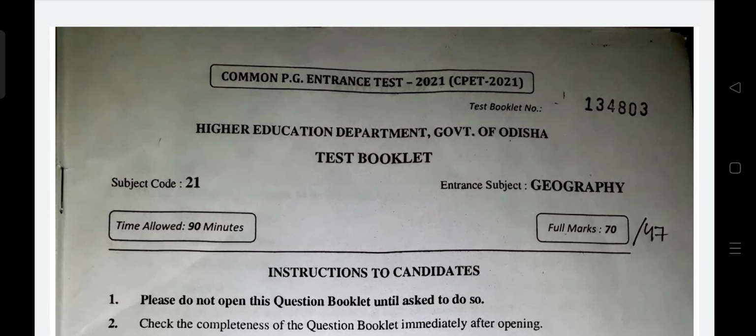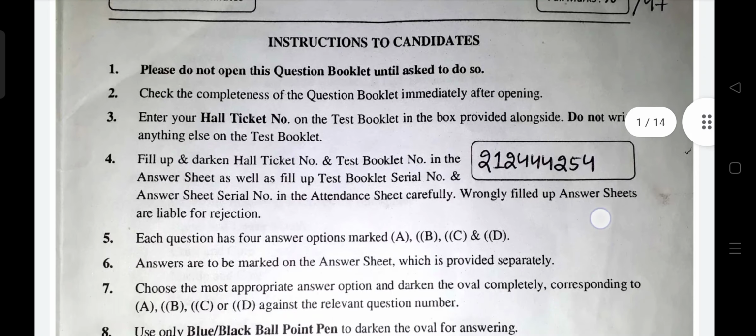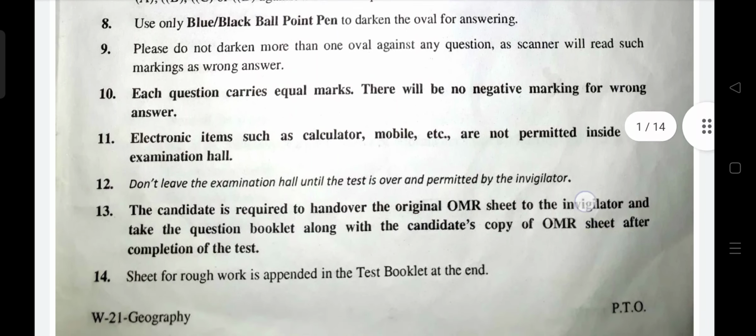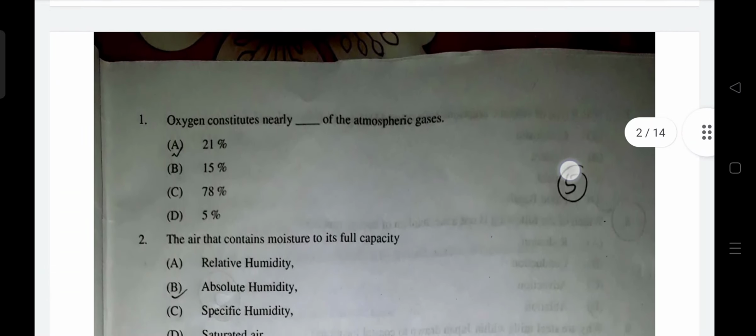Here I would be discussing the CPAT exam, Common Postgraduate Entrance Test for Odisha 2021. So let's start. Okay, so this exam has no negative marking, so you can attempt the questions confidently. Okay, let's start. The first question.